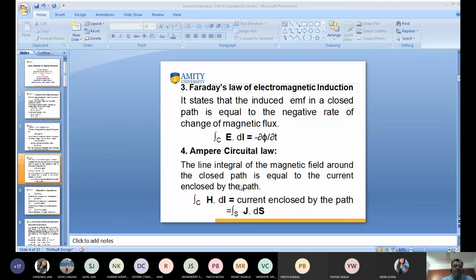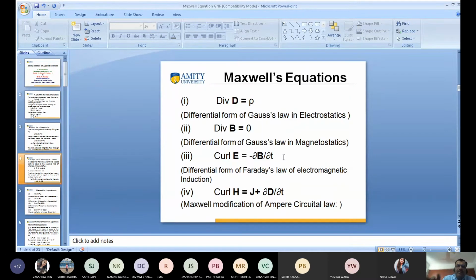So I am talking about the fourth law again. This is the Maxwell equation. Maxwell equations are very important. They may be asked in the examination. So keep in mind what the Maxwell equations are, and I am discussing the Maxwell equations in detail. Maxwell has given four equations. That is known as the Maxwell equations. What was the first? I will discuss this one.